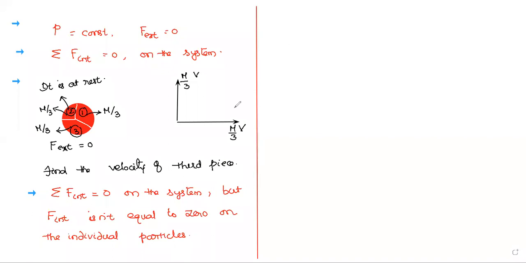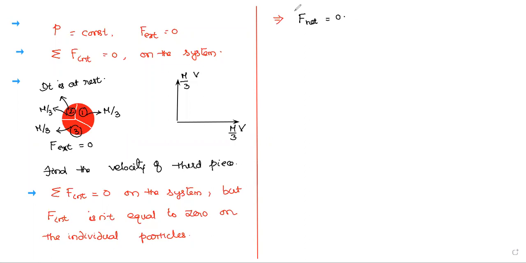Then here what he says, internal force is zero on the whole system. So we can apply, the external force is already zero. Net force is equal to zero. That implies, I write here, total internal plus external. If you see there, total net force on the system is equal to zero. So we can apply happily the law of conservation of linear momentum.